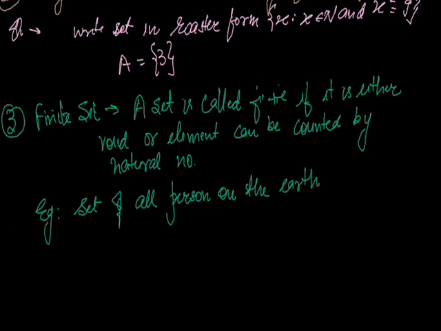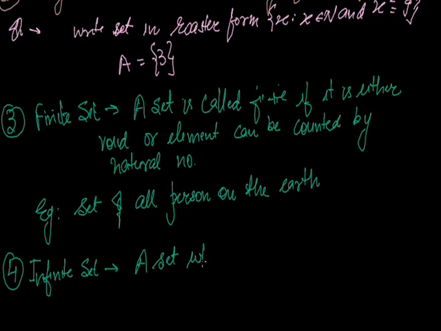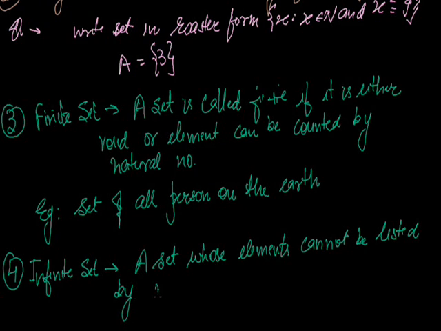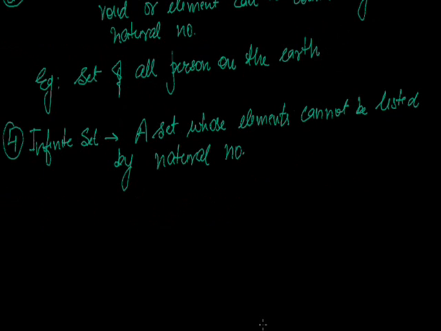And what does it mean by an infinite set? A set whose elements cannot be listed by natural numbers. What does it mean? Like I have the numbers 1 to infinity, we cannot count how many numbers there are between 1 and infinity.